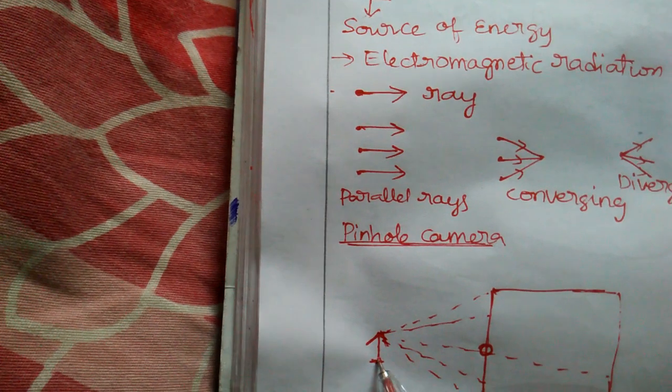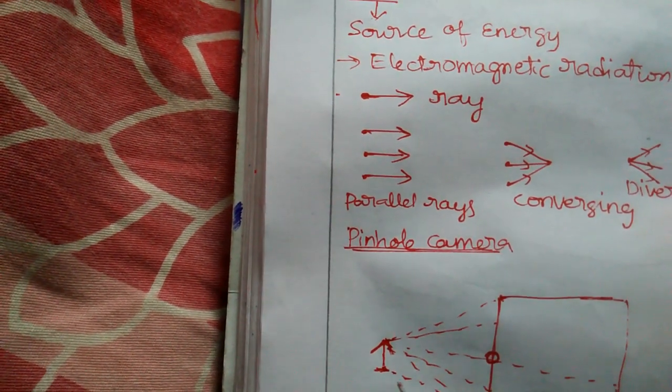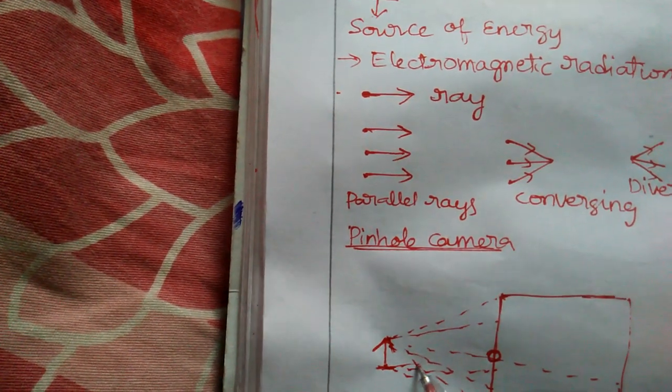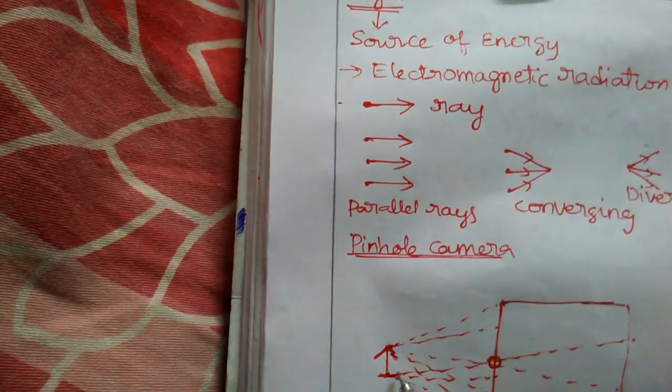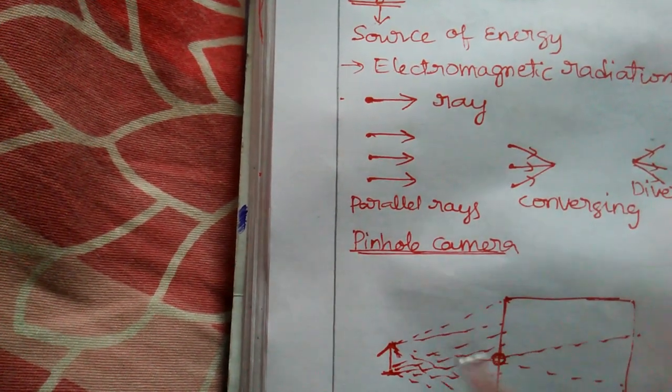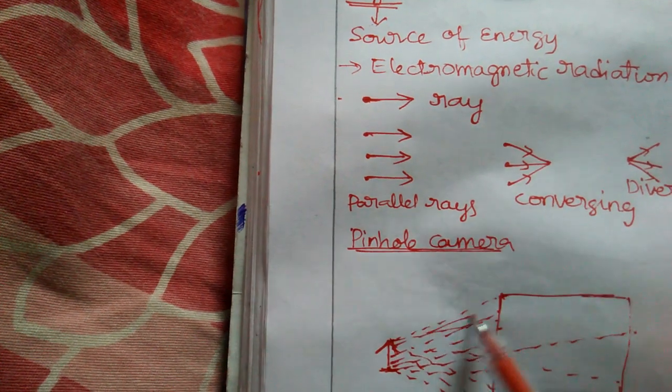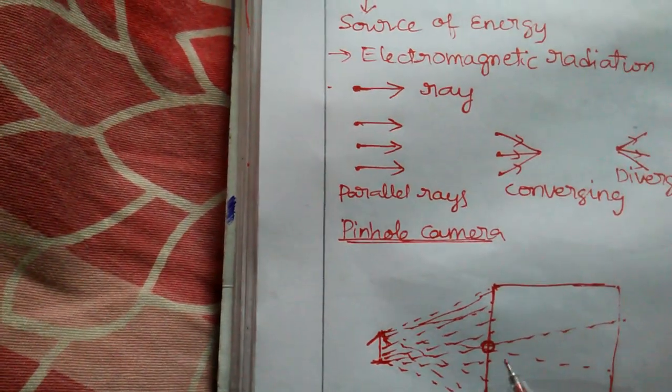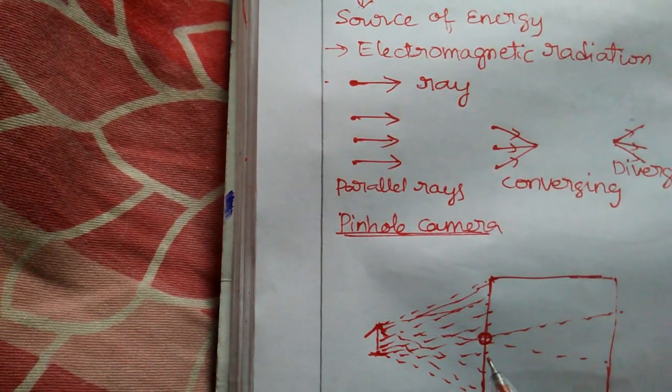Similarly, from the bottom part also the light rays travel like this. If you observe, we are taking only the upper and lower part.